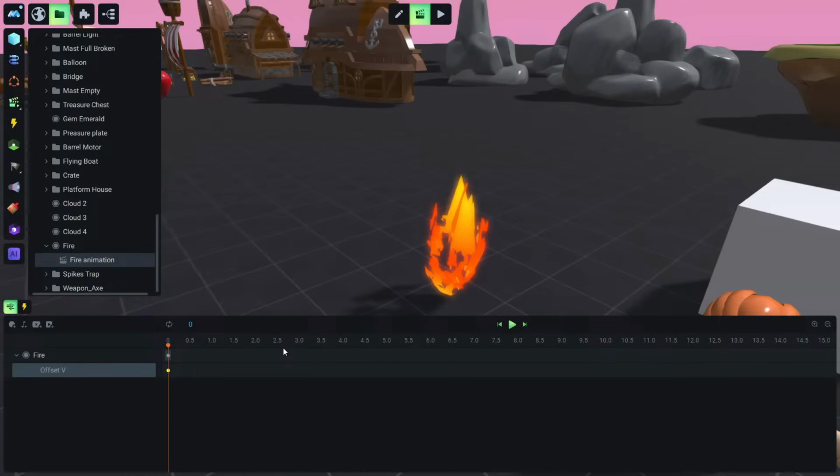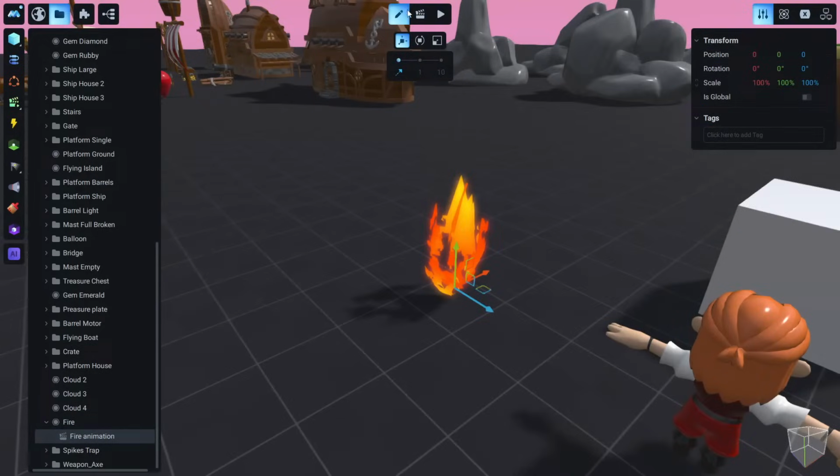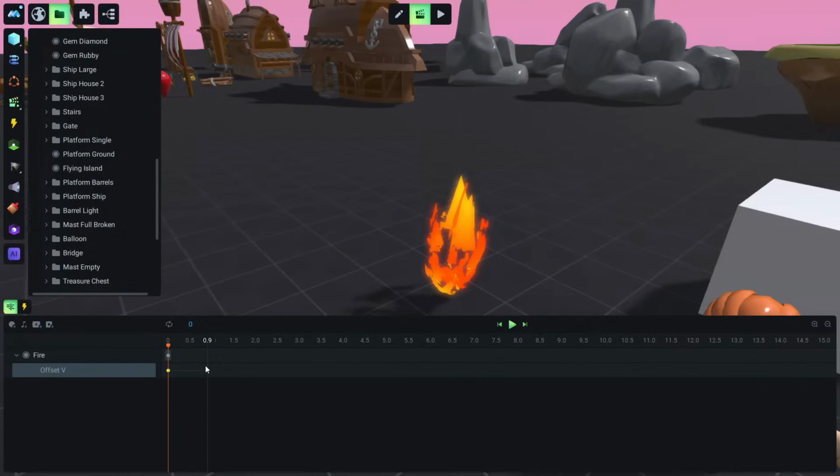Okay, why so small? Because what is 100 in this texture that I showed you before? So for example, you see this 100 is the max value of this. Okay, what is 100 there? In here is the number 1, so the max inside this animation is 1, and the minimum is -1. So this is something that you should keep in mind. So this can take values from -1 to 1. Okay, and so if I play, let's enable the loop, and if we play now, you will see that the fire is animated. Okay.